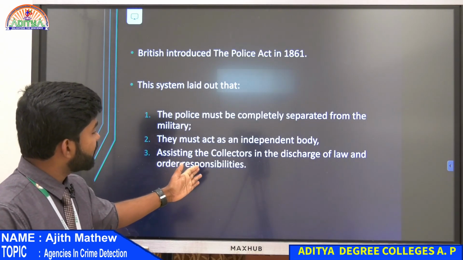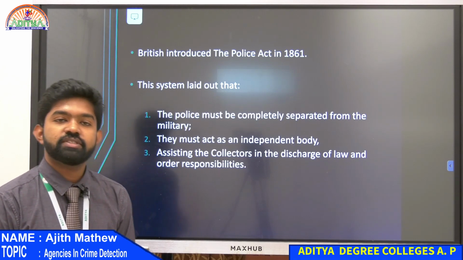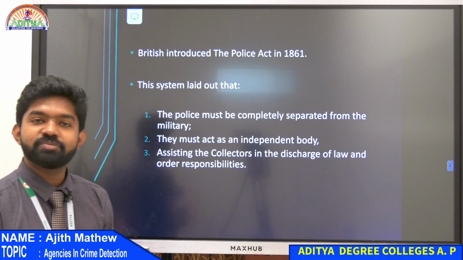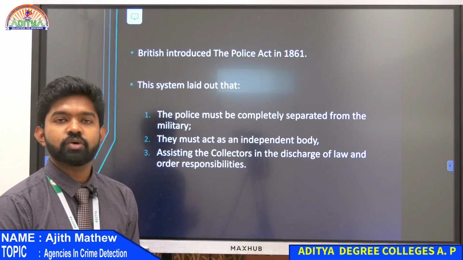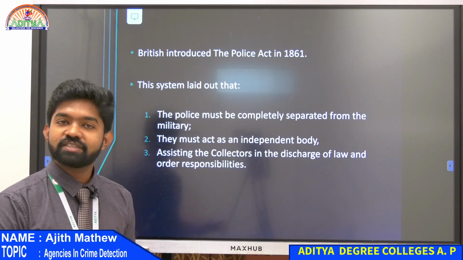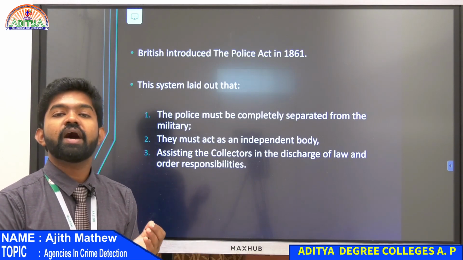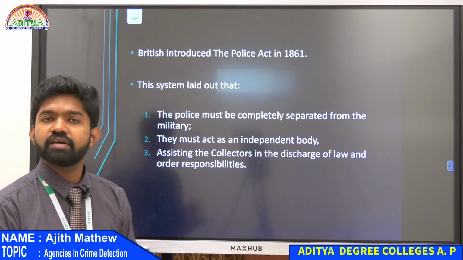It should assist the collectors in discharge of law and responsibilities. In British times, there were tax collectors, all those people who collected the tax, British public servants. So police had to assist them. They have to go with the tax collectors and assist them in maintaining the law of the land.